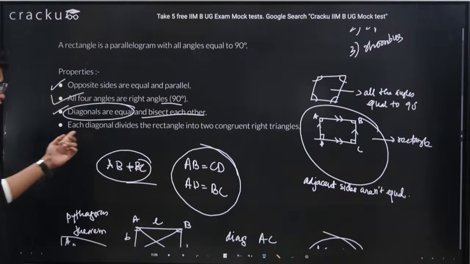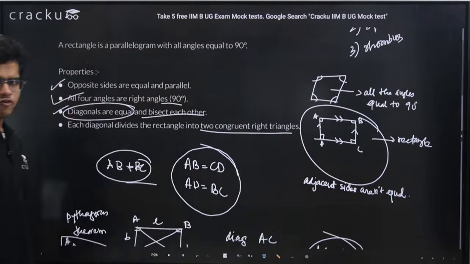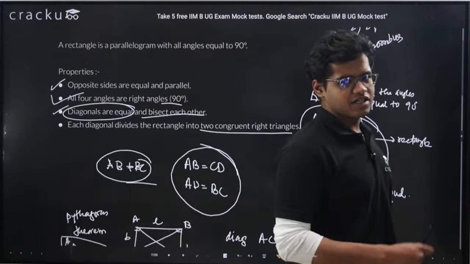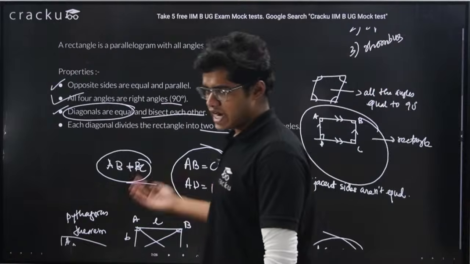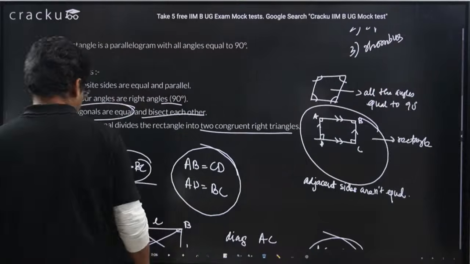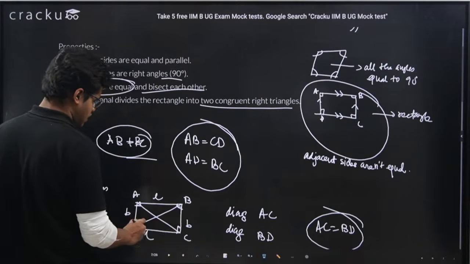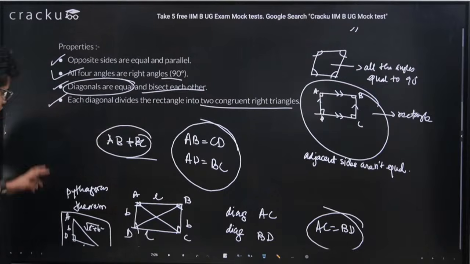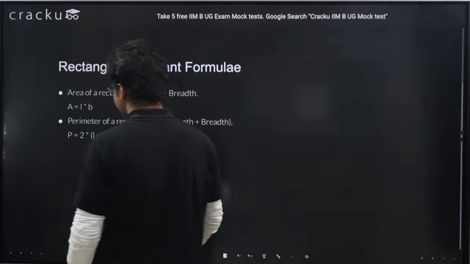Okay, and each diagonal divides a rectangle into two congruent right triangles. Again, the property of parallelogram is that diagonals divide the parallelogram into two congruent triangles. Here it is congruent right angle triangles. Why right angle triangles? Because the four angles are 90 degrees. That's why. Okay, let's move to the next slide.